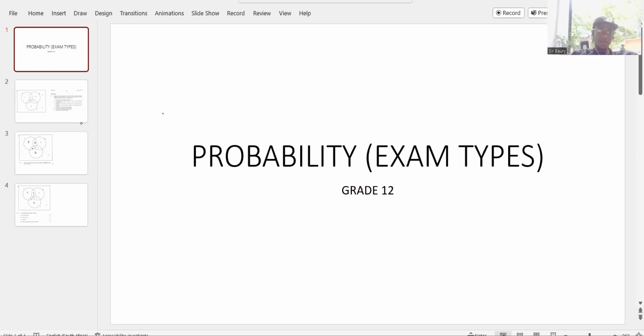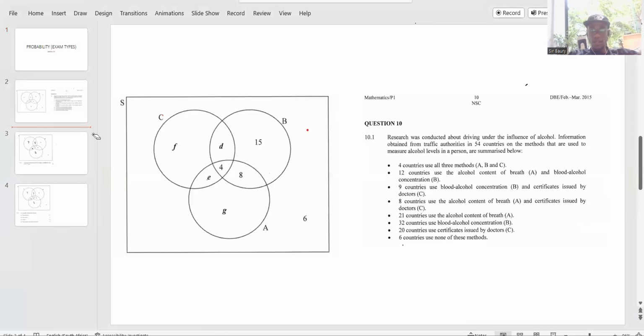Standard 10 Braamfontein. Sharp. So we look at the exam types for probability, right? In this extraction, you are given an extraction from 2015. This is a Venn diagram, right? Research was conducted about driving under the influence.